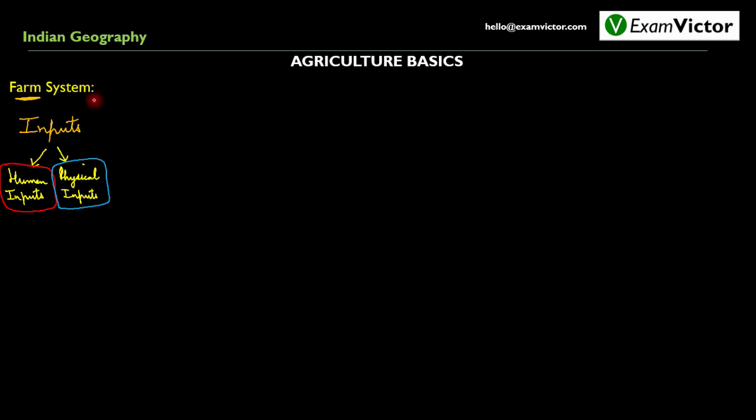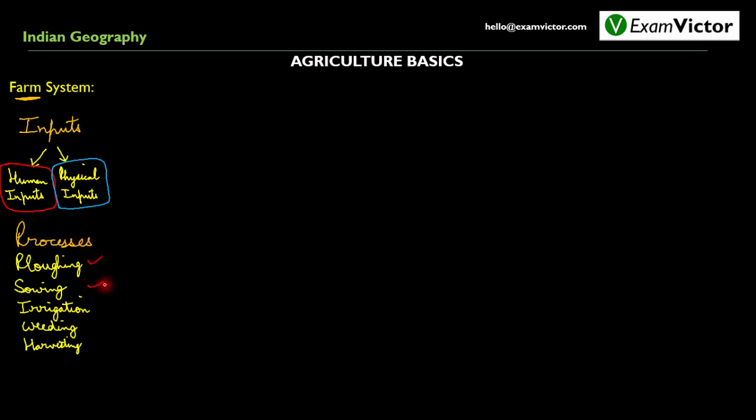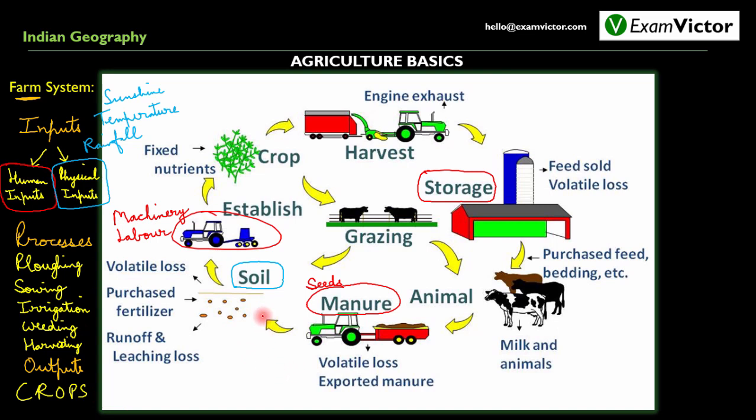We shall now discuss farm system, which involves certain inputs which can be human inputs as well as physical inputs. It also involves certain processes or operations which can be plowing, sowing, irrigation, weeding, harvesting, and it can also involve certain outputs which are usually crops. We shall now use this diagram to understand farm system in a much greater detail.